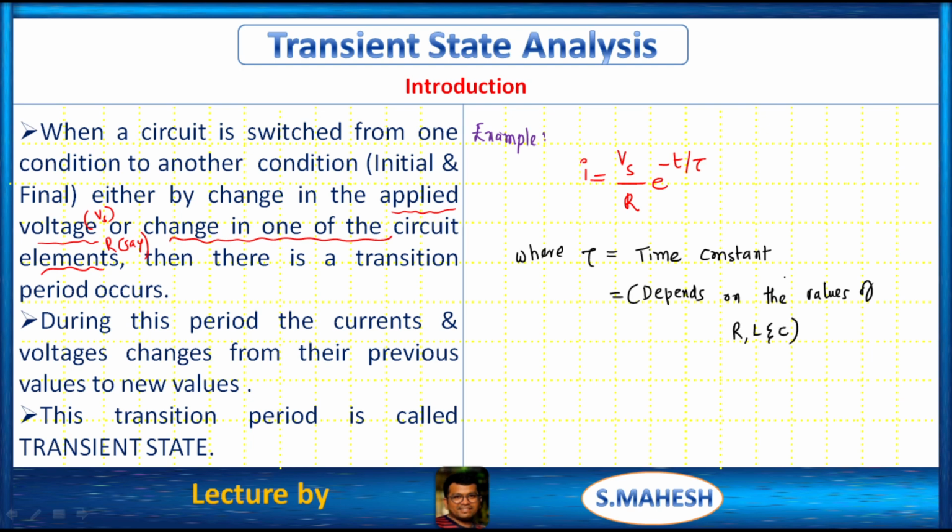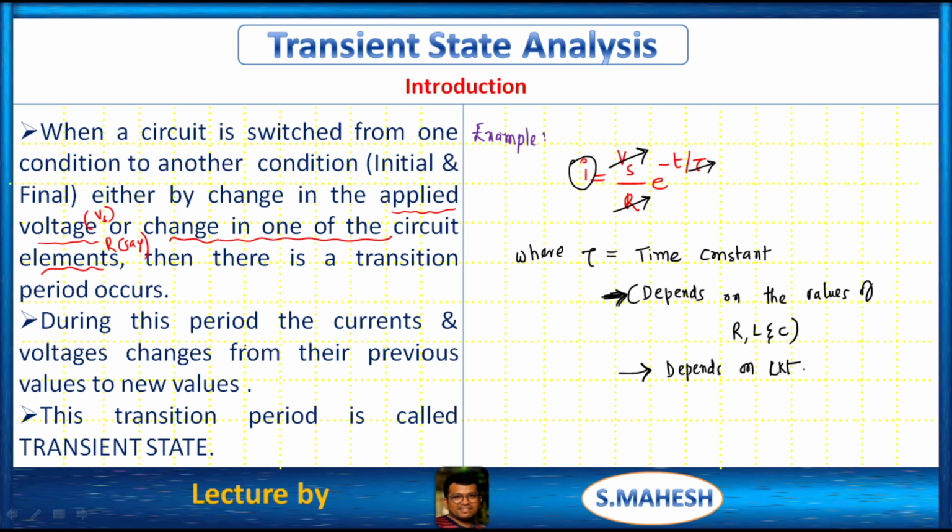R, L and C depend on the circuit. So we are going to get different values of current by changing the value of the supply voltage or by changing the circuit element. Because of the change in the circuit elements, obviously the time constant also changes. So by changing either Vs or R or the time constant, we are going to get different values of current.